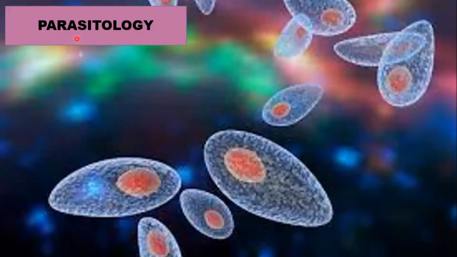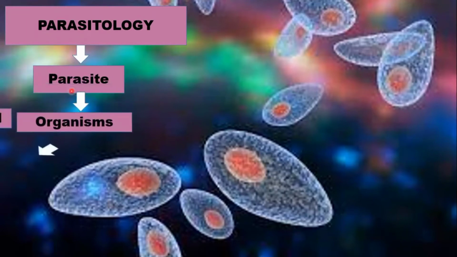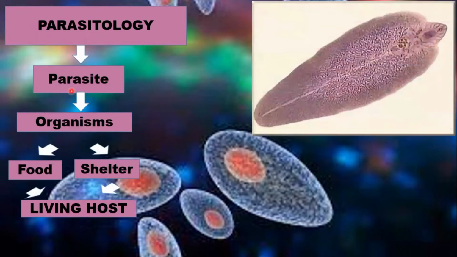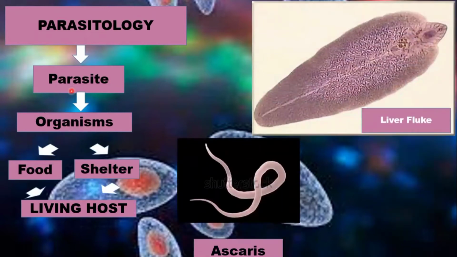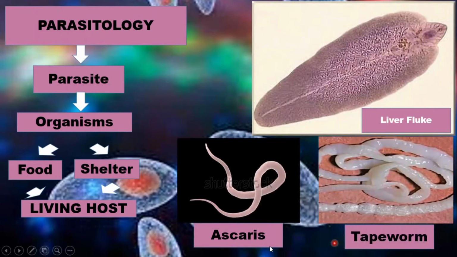We can define parasitology as the branch of biology that deals with the study of parasites. And what are parasites? Parasites are organisms that take food and shelter from a living host. There is a variety of parasites. For example, you can see here in the diagram, liver fluke, ascaris, and tapeworm. These are all parasites.